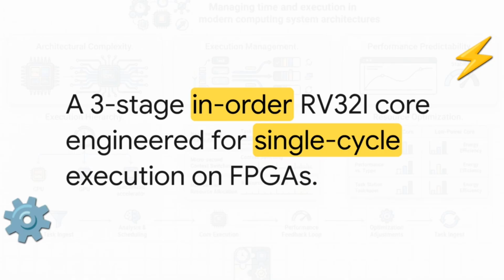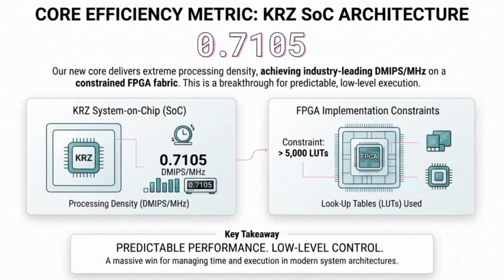What really makes this implementation stand out is how intensely optimized it is for FPGA hardware. It's explicitly engineered to hit single-cycle instruction execution while barely making a dent in the FPGA's lookup tables, or LUTs. The payoff for all that optimization? Extreme efficiency. When running on the KRZ system on chip, this core hits 0.7105 DMIPS per megahertz. To pull off that level of processing density on an FPGA implementation constrained to just over 5,000 LUTs is a massive win for predictable, low-level execution.